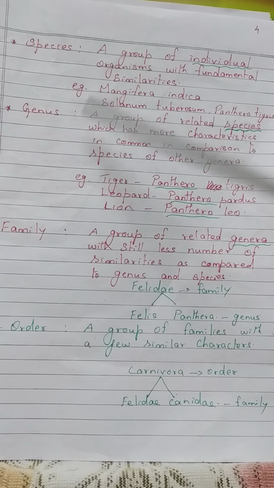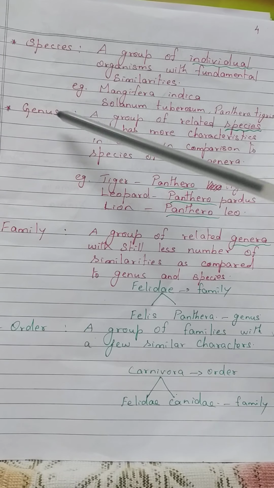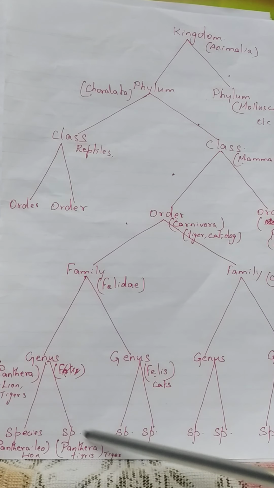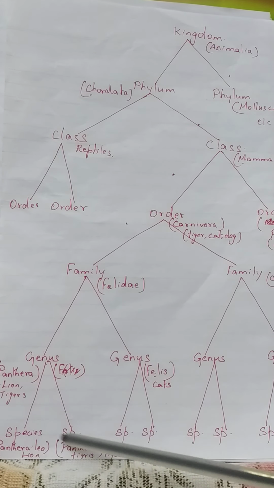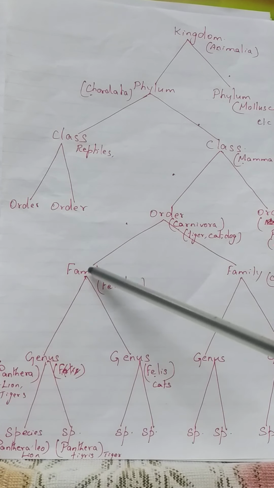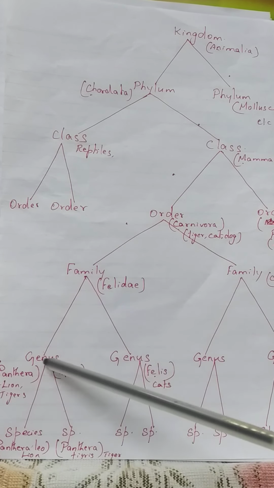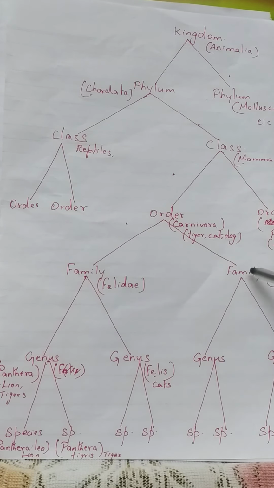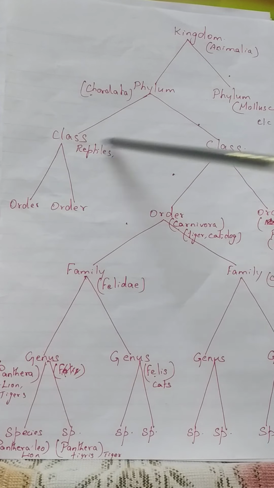A group of related species having some common characters is a genus. And then what is a family? A group of genus having some similar characters comes under a family. A group of related families comes under order. A group of related orders comes under a class. A group of related classes comes under phylum. A group of related phylums comes under a kingdom.